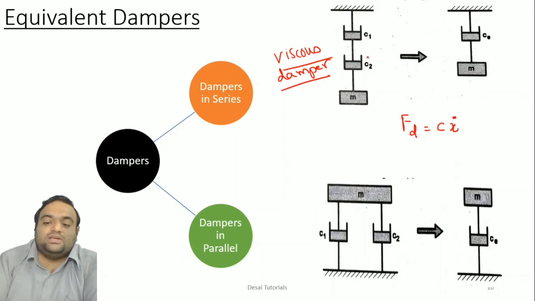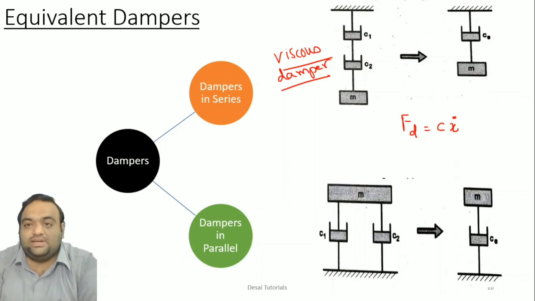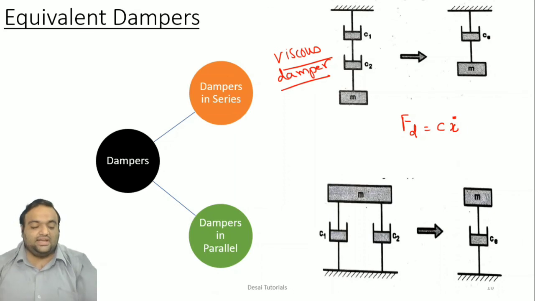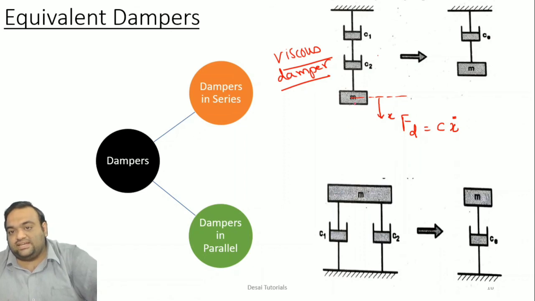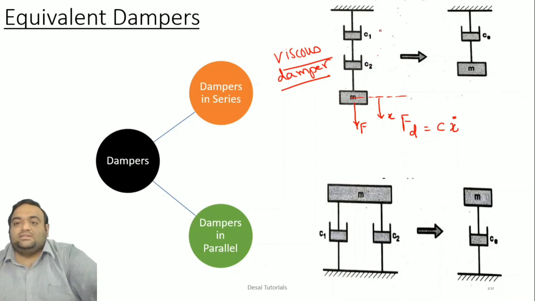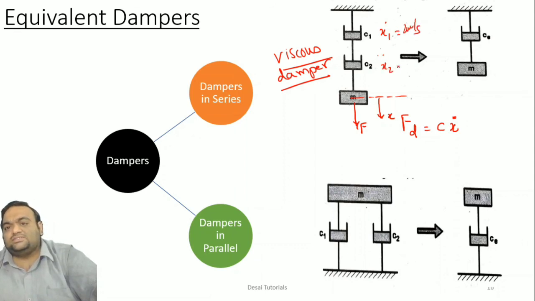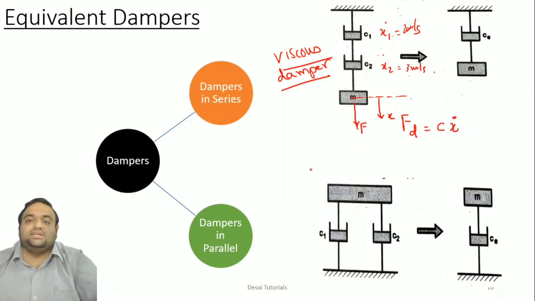So when the damper is in series, what will happen in that condition? The velocity will change. The total velocity will be changing, as I have displaced in this x direction by applying a force equal to F. What will happen? There might be a case where x1 dot is 2 meter per second, and x2 dot is 3 meter per second.